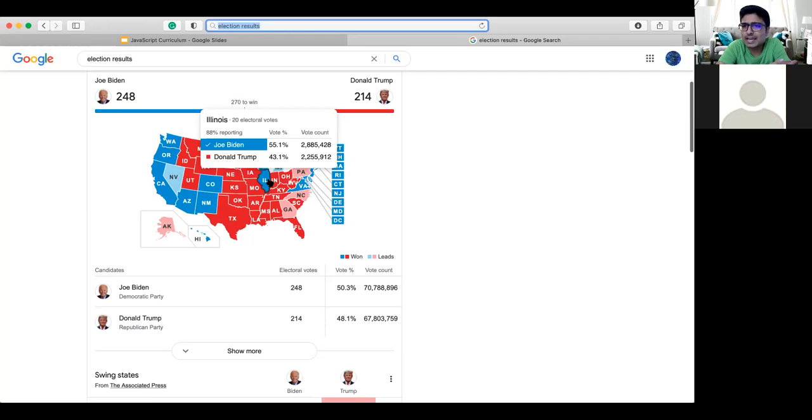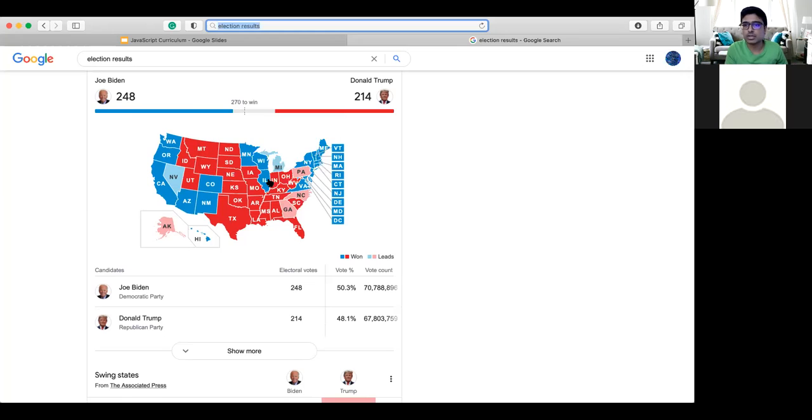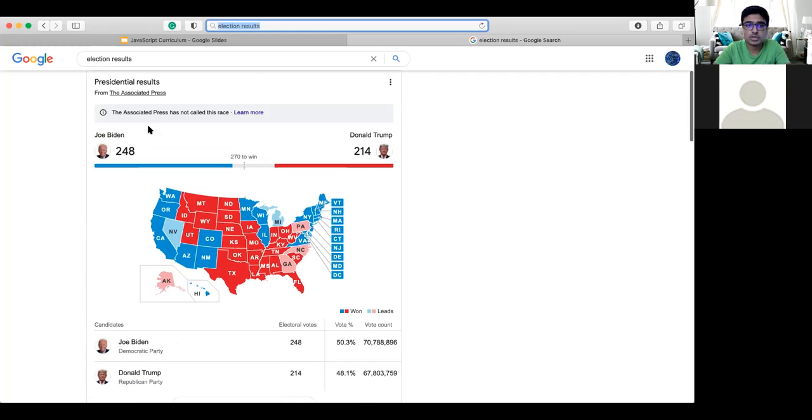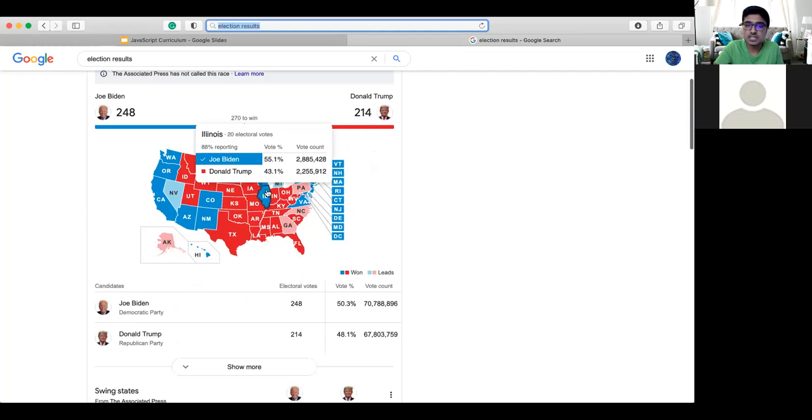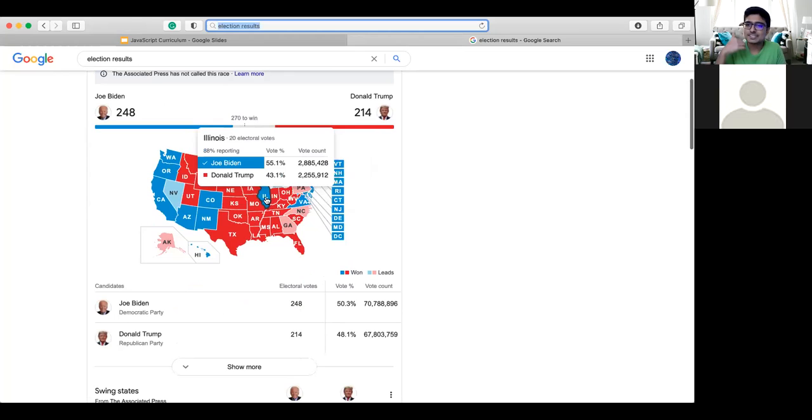Now, we all had a pretty good idea because Illinois not only is a historically Democrat state, but also the way those updates were able to come through to us on this website, which is being powered through Associated Press, is through JavaScript. You see, these numbers, it's not like somebody in Illinois in an election polling place is calling the team at Google saying, hey, can you add one more vote for Joe Biden?